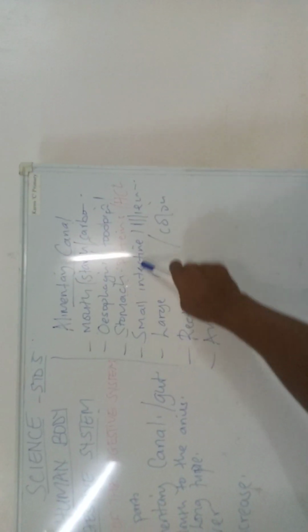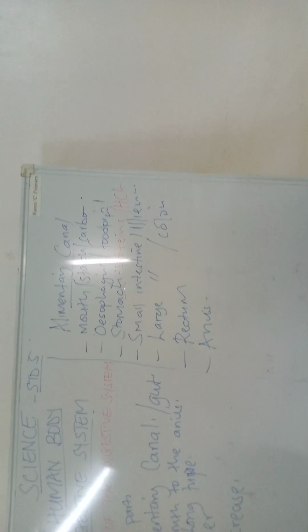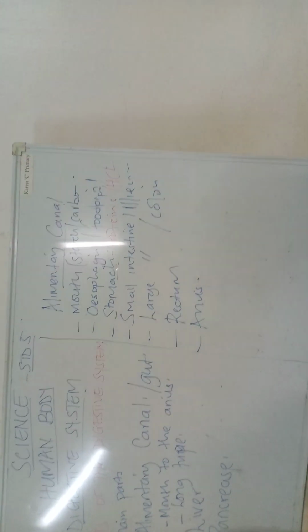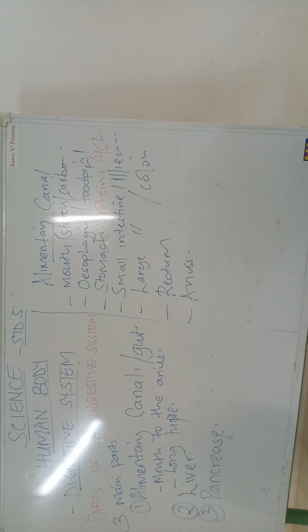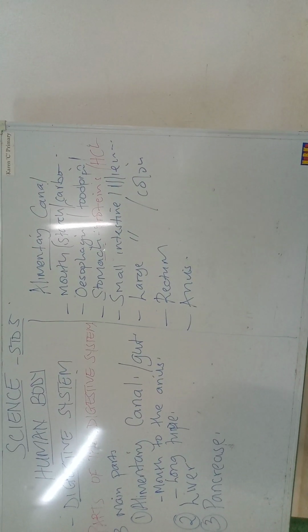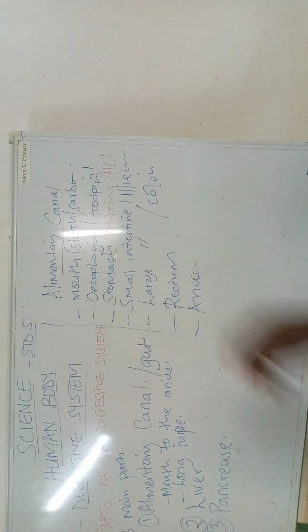We have the small intestine. Remember, digestion of food ends in the small intestine. In the small intestine, we have the digestive juice called intestinal juice, and the function of this intestinal juice is to finish digestion. In the large intestine, we have absorption of water and mineral salts.